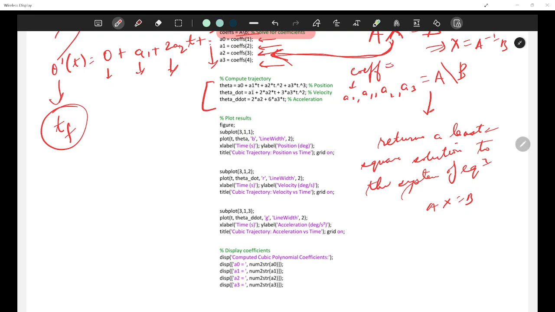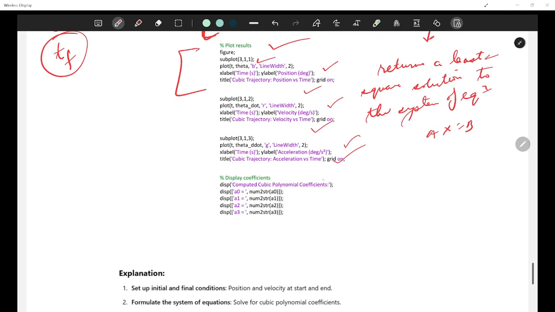Theta is equal to A naught. Now we have got A naught, A1, A2, A3, all of them. So theta is A naught plus A1 t plus A2 t square plus A3 t cube. Theta dot is differentiation. Theta double dot is again differentiation. So from here we have been able to find out what is the position, what is the velocity and what is the acceleration. Then it is just plotting of the results. Okay, we took one figure with subplots, because I want to plot all of them together. That is why I am using subplots, not three different figures, so that I can have all the plots together at once. So position versus time, this is velocity versus time, this is acceleration versus time, and then I also want to display the coefficients.